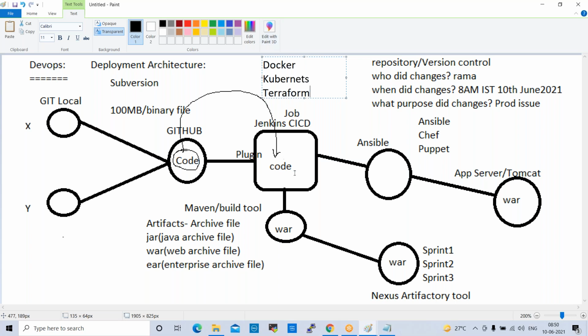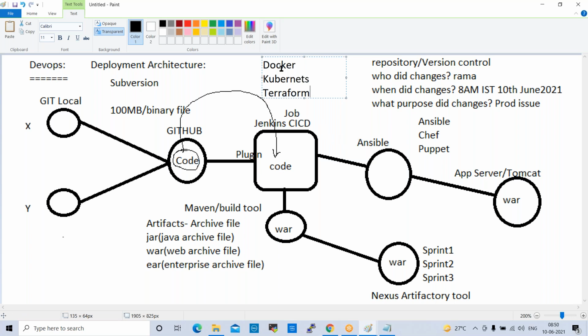These tools we don't integrate with Jenkins, normally in real time also. Even Ansible we need not integrate with Jenkins. Ansible will work individually. Very few companies integrate it with Jenkins. In our test lab, if required, we can integrate, but it is not required basically.